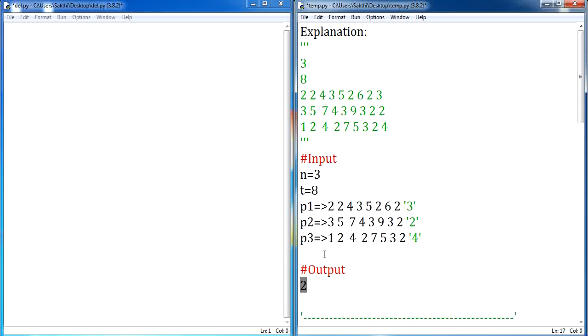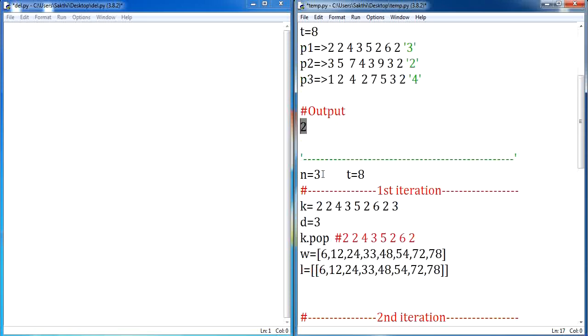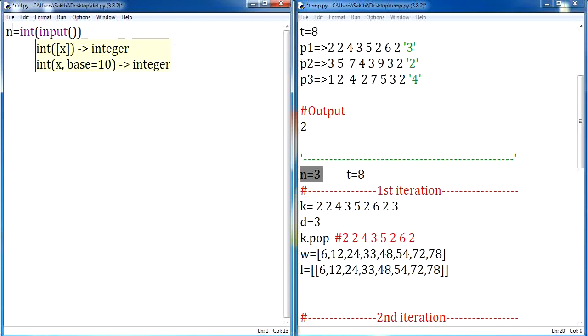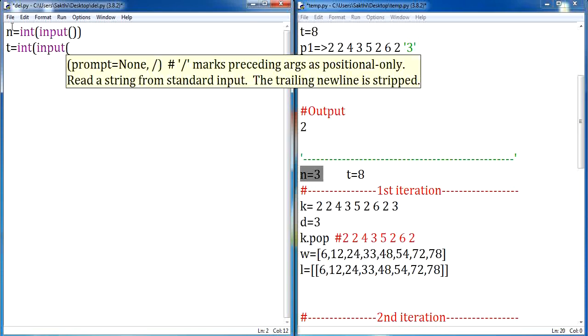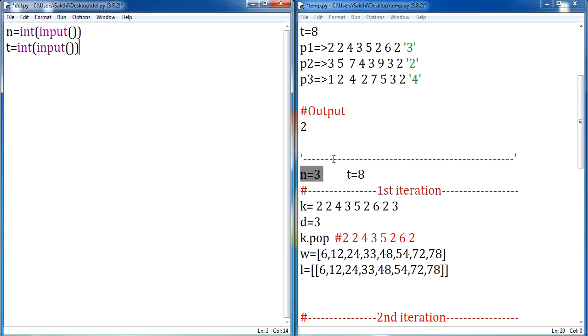Now we will see how to solve this. We are accepting 2 values, the n value and the t value. So let me write the code. I am accepting n, which is the number of participants, so n assign int input. After this I am supposed to accept time, so t assign int input. So far I have accepted 2 inputs from the user, n and t.